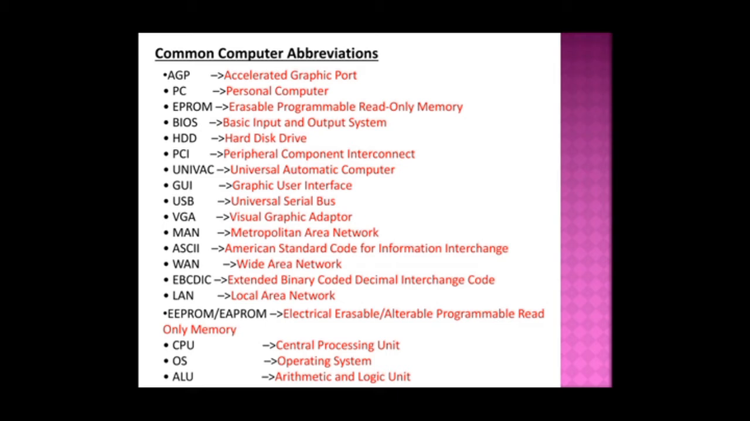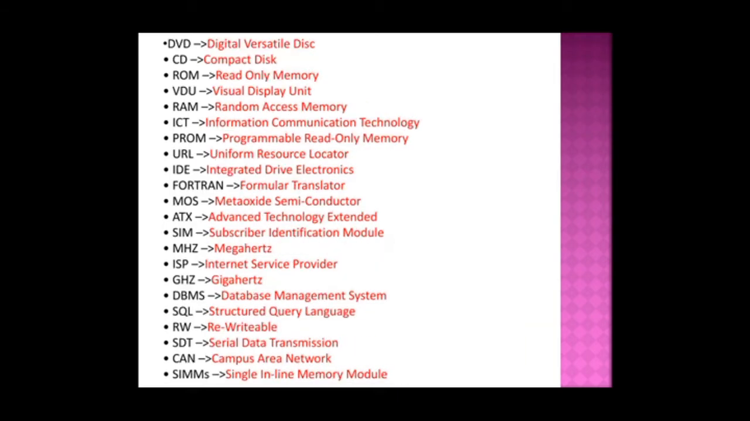We already all of you know the operating system. ALU is the arithmetic and logic unit. And DVD, it's a digital versatile disk. DVD all of you know. And CD also, compact disk. ROM, read only memory. VDU is a visual display unit. RAM is a random access memory.